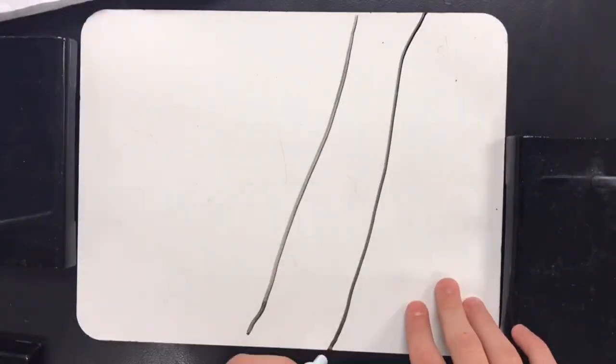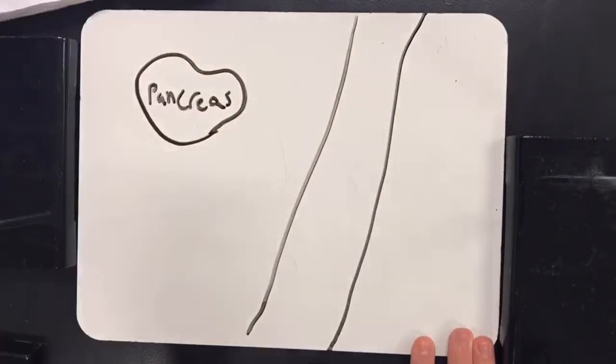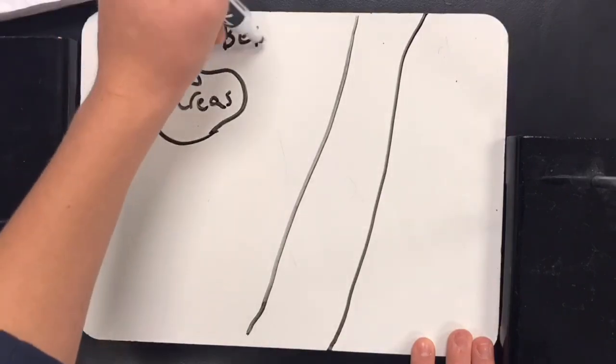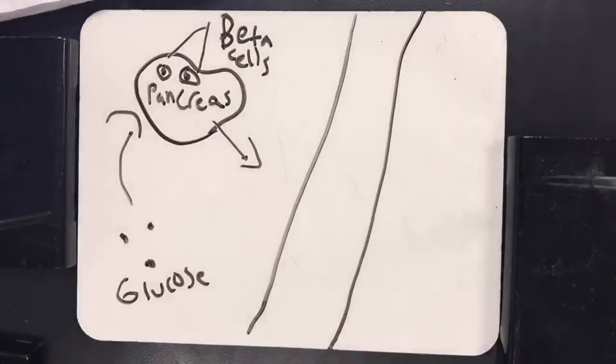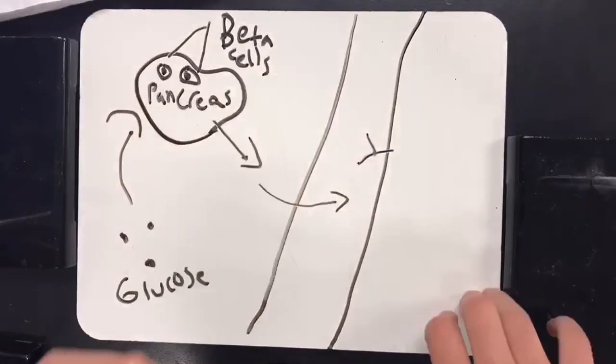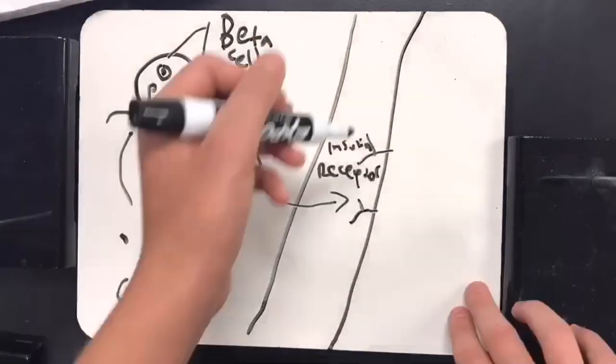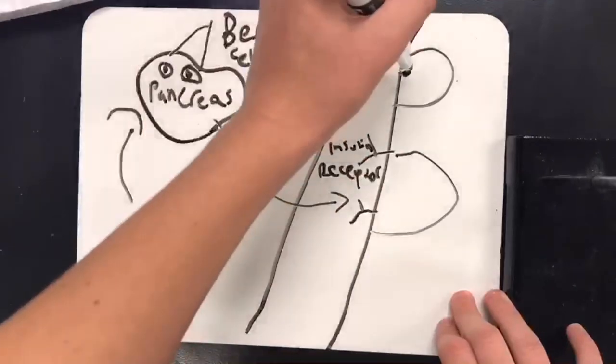In a normal cell, what occurs is a beta cell in the pancreas releases something called insulin. Insulin connects to receptors in the cell membrane, which open channel proteins and allow glucose to pass through into the cell.